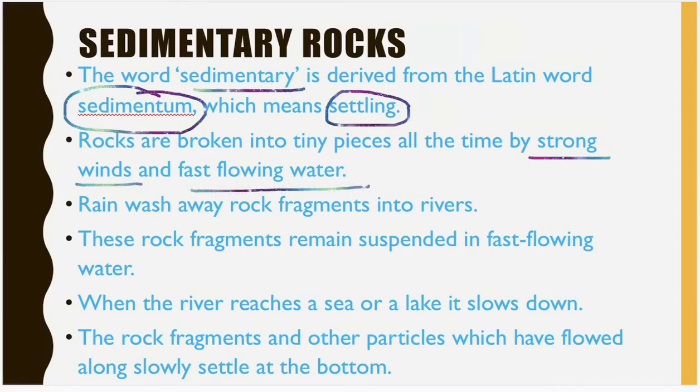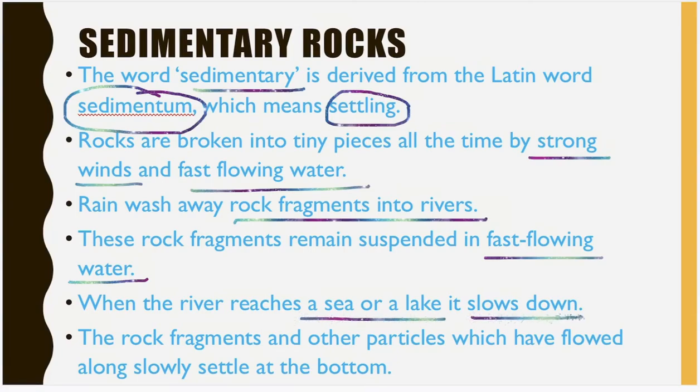Rain washes rock fragments to rivers. These rock fragments remain suspended in fast flowing water. When the river reaches a sea or a lake, it slows down its speed. The rock fragments and other particles which have flowed along slowly settle down at the bottom.